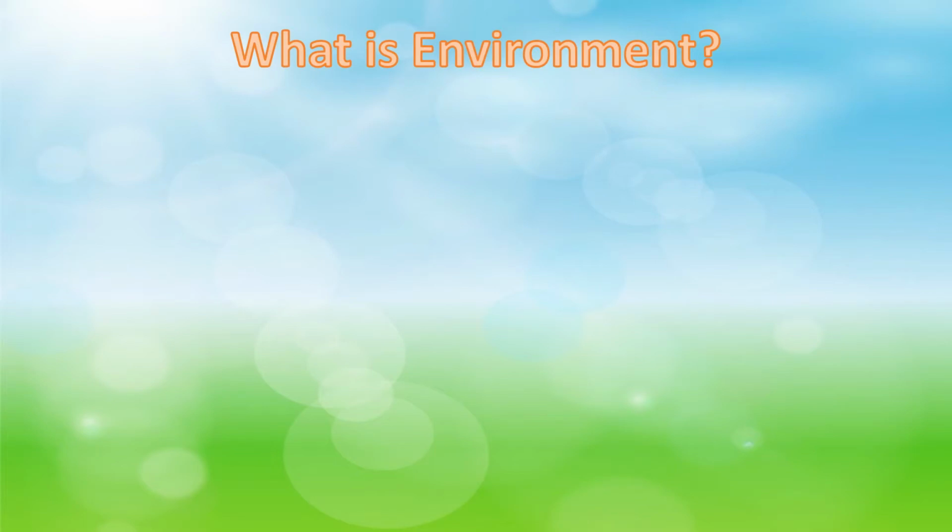Children, what is environment? When you come outside your house and look around you, what do you see? You see plants, birds, sky, land, animals, vehicles, trees and many more things. So all that surrounds us forms our environment. But is the environment the same in all places? No. Now let us see the environment of various places.